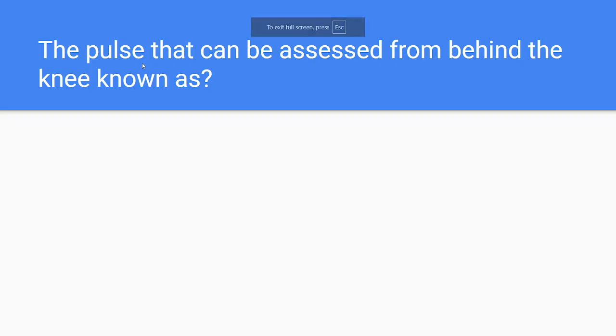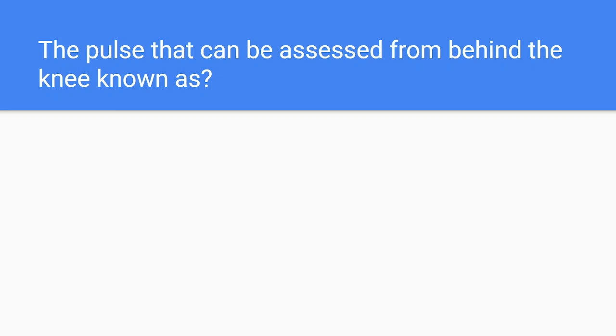Next question. The pulse that can be assessed from behind the knee is known as. There are some particular points where we can feel the pulse. If the person is in shock or unconscious, we need to apply CPR, and during that time we need to check the carotid pulse.